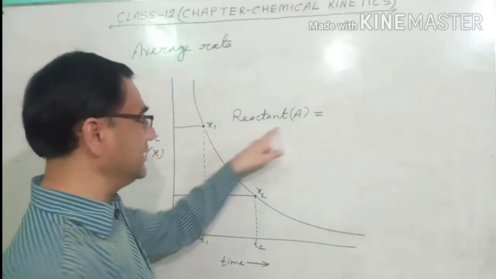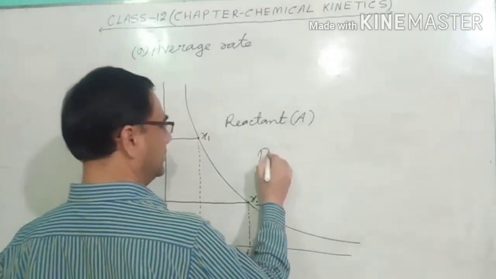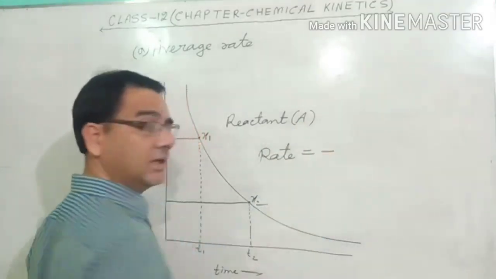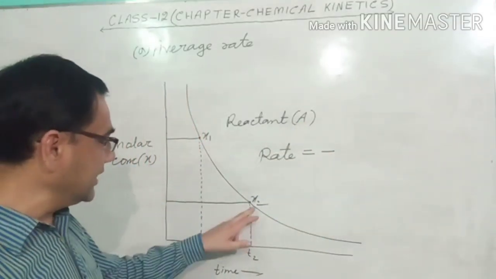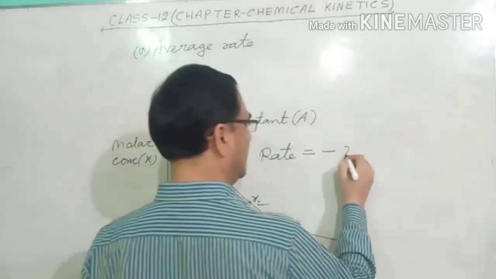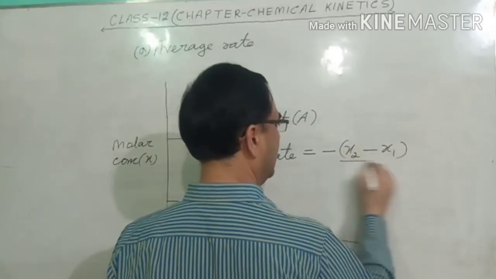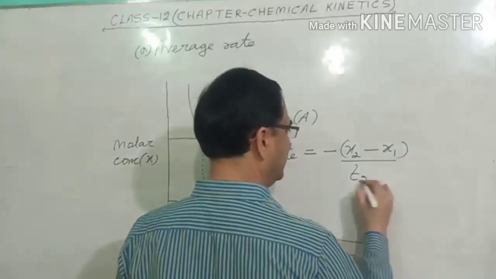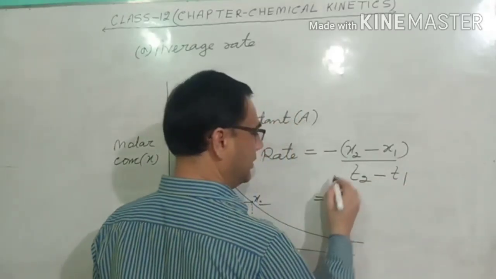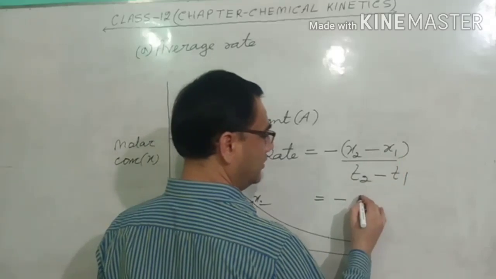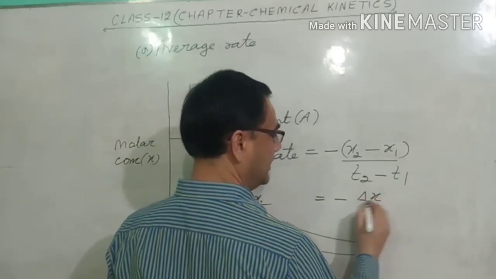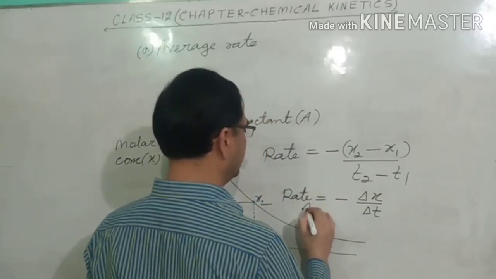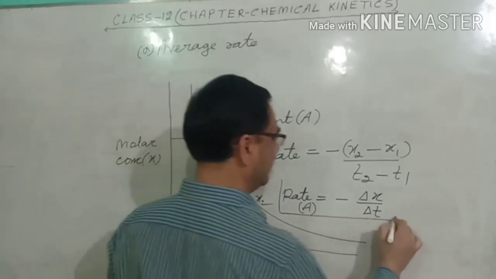और इसके लिए हम लोग क्या करेंगे, since it is the reactant, so we write the rate of reactant A. The rate is equal to, since it is the reactant, so we put the negative sign, and then change in concentration. Change in concentration, final concentration minus initial concentration, that is x2 minus x1, upon time taken for the change, final time minus initial time, that is t2 minus t1. In a very simple way we can write minus (x2 minus x1) as minus delta x upon delta t, the rate of reaction in terms of reactant A. And this is the formula.